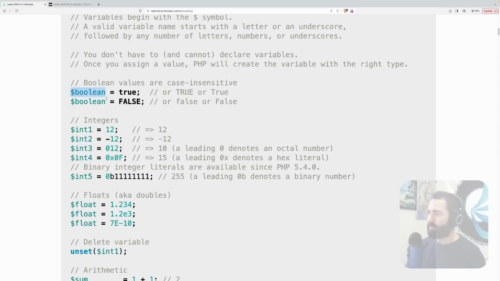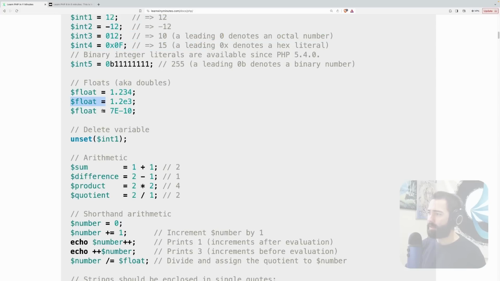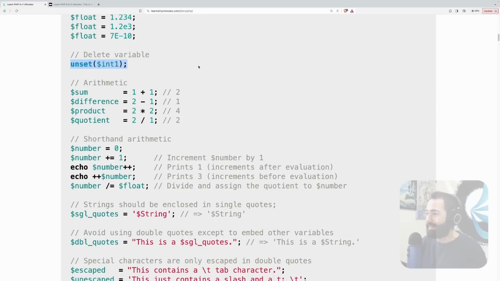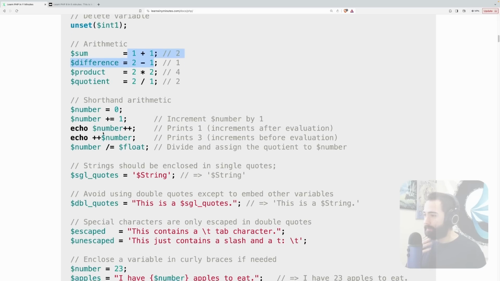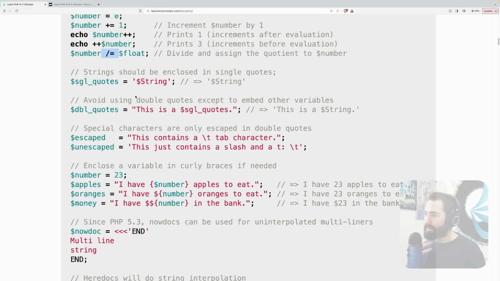So $, Boolean, I don't know if this is a type or this is a variable name. Looks like variable names. Case sensitivity on true and false doesn't matter. We get the numbers. Okay, so basically variables start with a $. And then if I want to do memory deallocation, or I guess basically delete a variable, I do unset. Very interesting. So I got some basic arithmetic operations, increments, okay. Operation concatenated with the assignment.